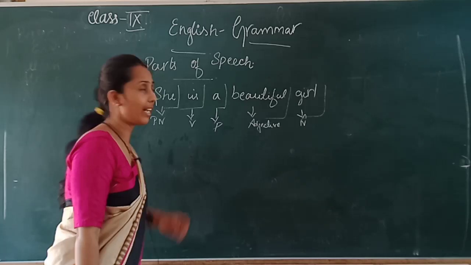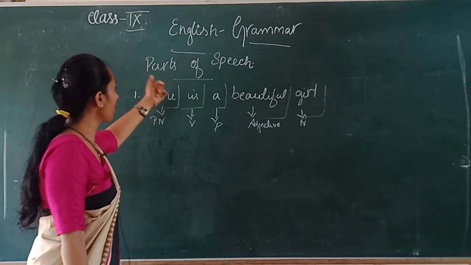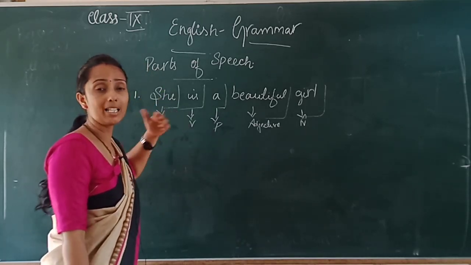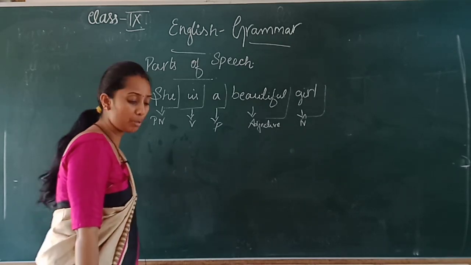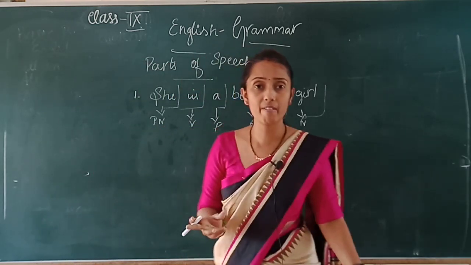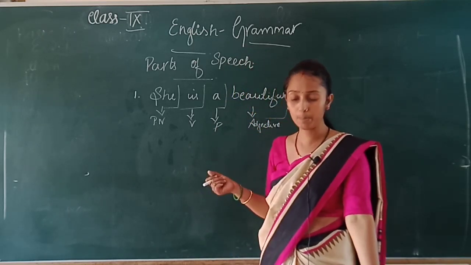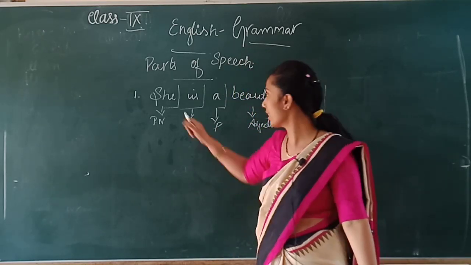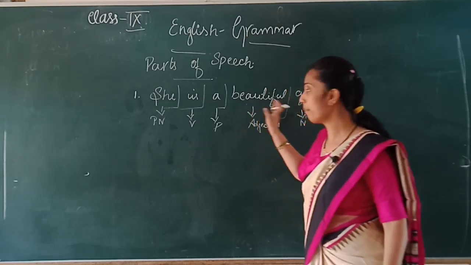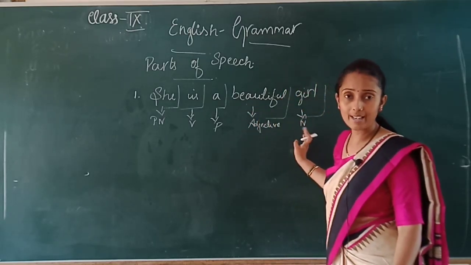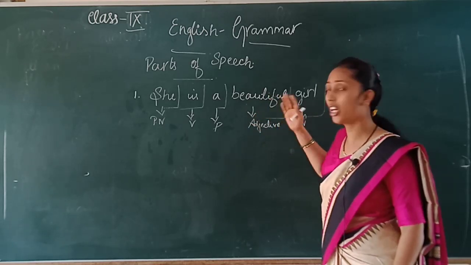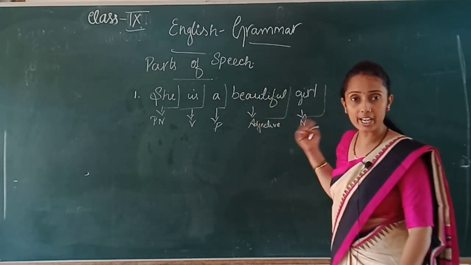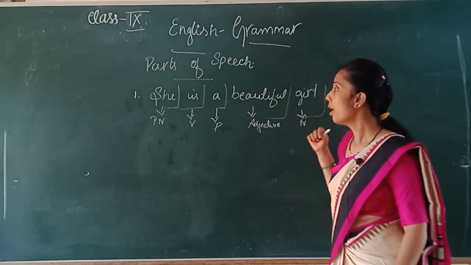So I will tell this is the part of speech as per my use. Isn't it, children? So what are parts of speech? Words are divided into different groups or kinds, as per their use or nature. That is parts of speech.